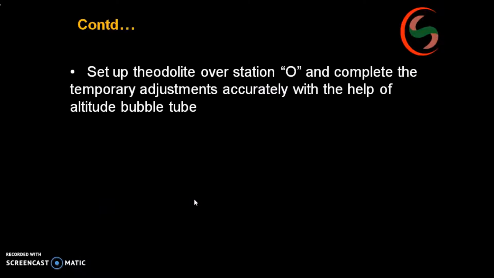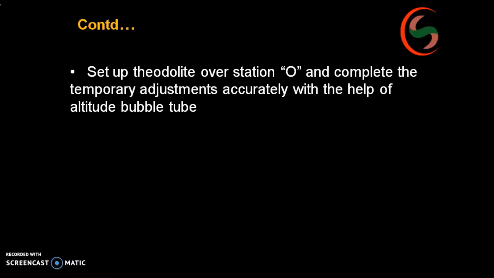Next, set up the theodolite over O and complete the temporary adjustments accurately with the help of the altitude bubble tube. Now what are these temporary adjustments? There are 3 stages: setting, leveling and elimination of parallax. What do you mean by setting? You already know that it is fixing up the tripod legs on the station point O, removing the theodolite from the box and fixing up the instrument on the tripod stand. Later on, you have to use the foot screws to level it.